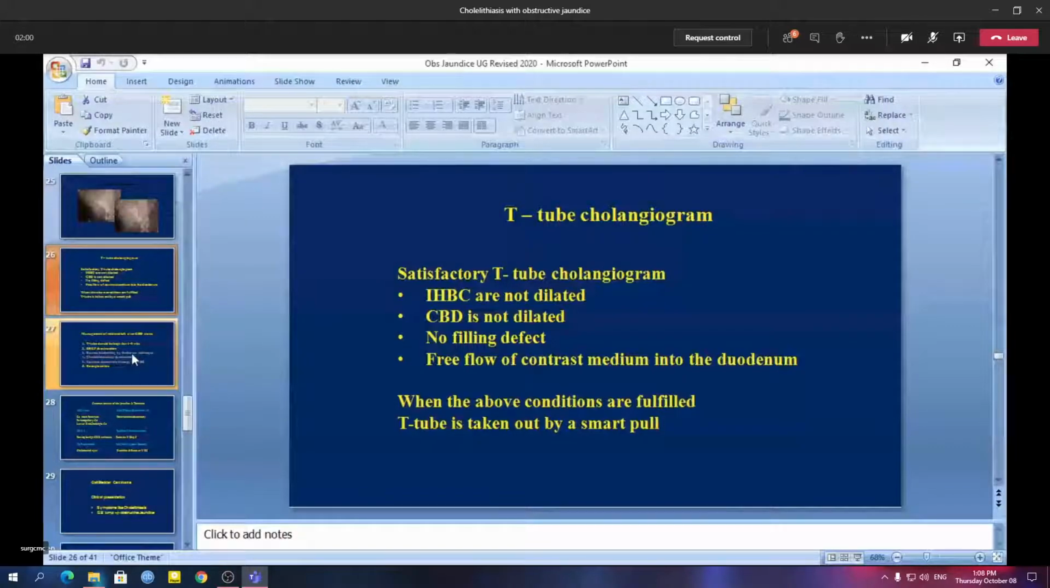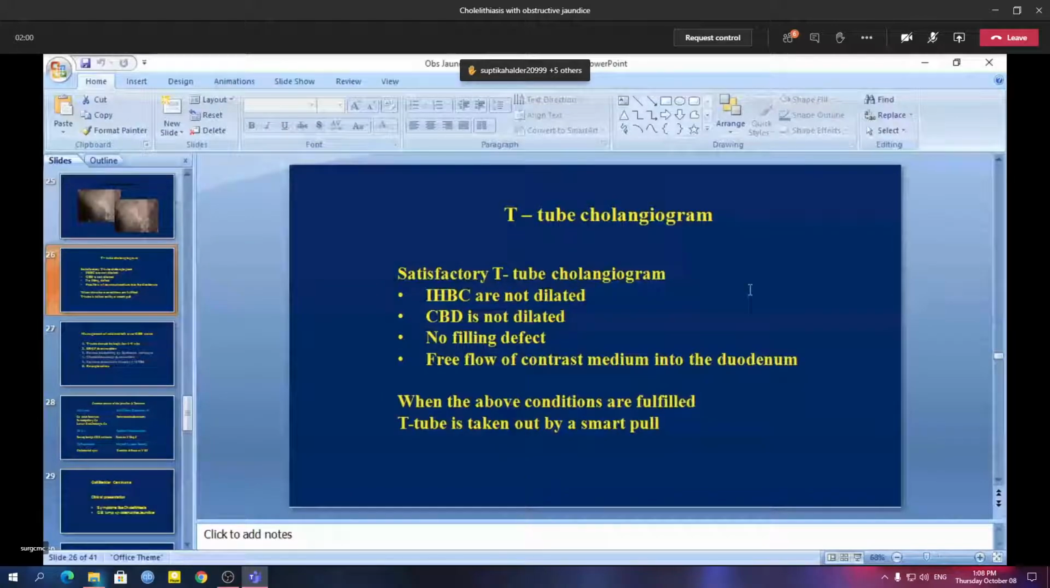So remember, sometimes you may be given a T-tube cholangiogram, the X-ray plate, in your examination. So when you are asked how you take out a T-tube, don't say by a smart pull. You will have to describe all the procedures.